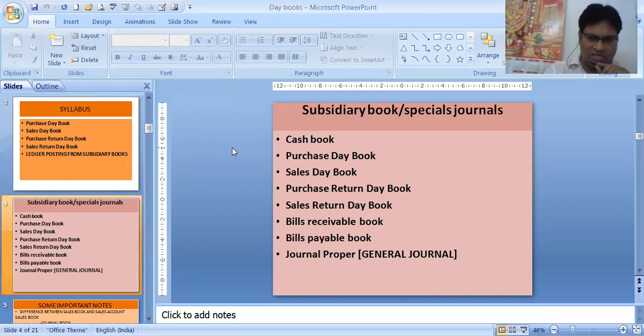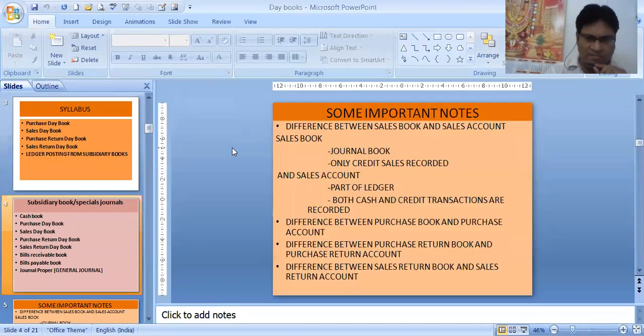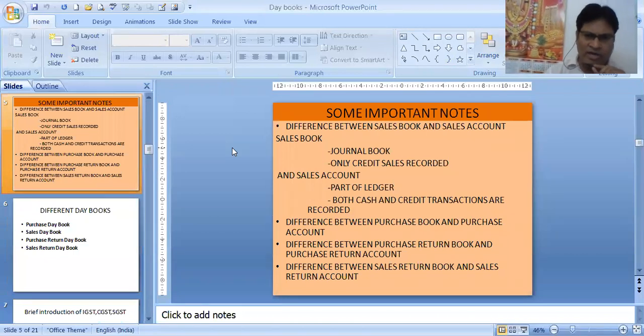So we have general journal where the records that will not be taking place in the above books, we record the transactions. We will be learning later on. One important difference between sales book and sales account is that sales book is a journal book and sales account is a part of ledger. In sales book, only credit sales is recorded, and in sales account, both cash and credit transactions are recorded.